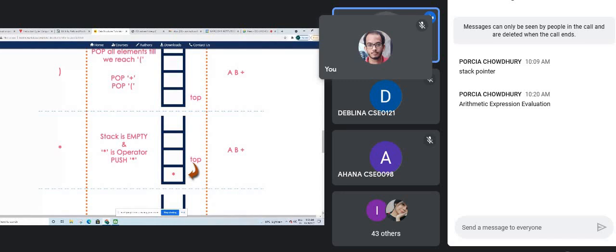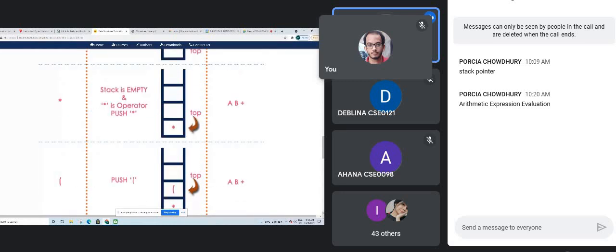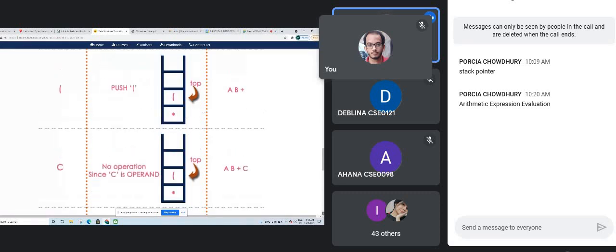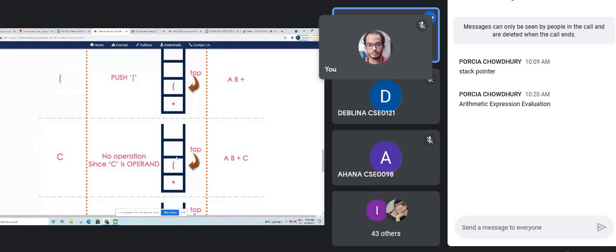Now after the multiplication operation there is one parenthesis, not any operand. So that means the parenthesis will come into the stack, and that will now become the top of the stack. Next, after the parenthesis we have another operand, which is c minus d. If you can remember, that is the expression c minus d.